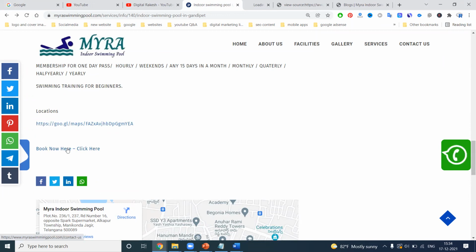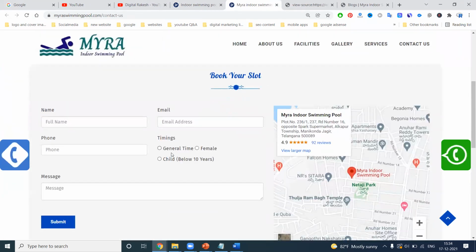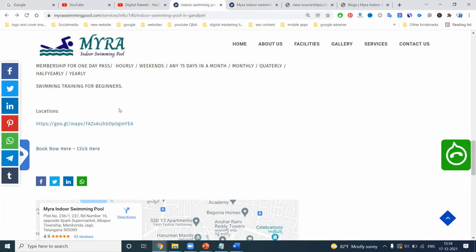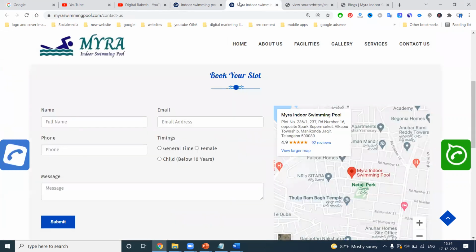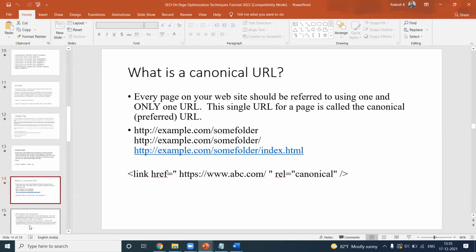This will be clicked here. That will be called the book now option. So they can go here and book the slot. So who gives all these options? The anchor text option. Here is a book option, and when they click it they go to the contact us page. These are very important for the particular option.